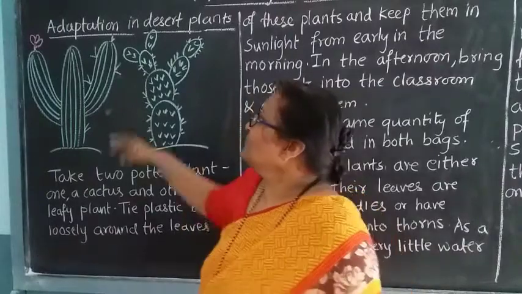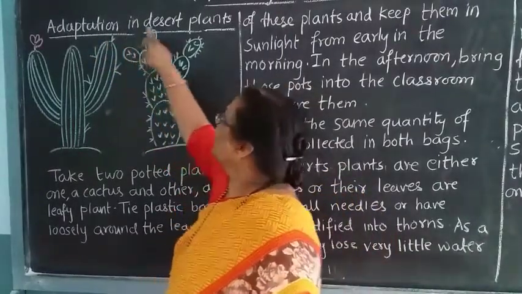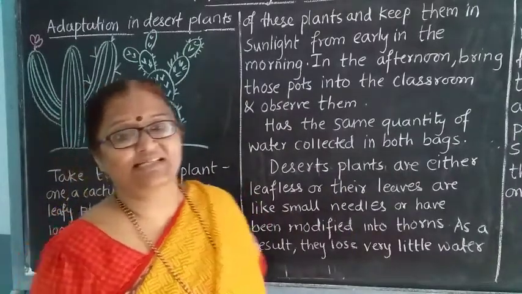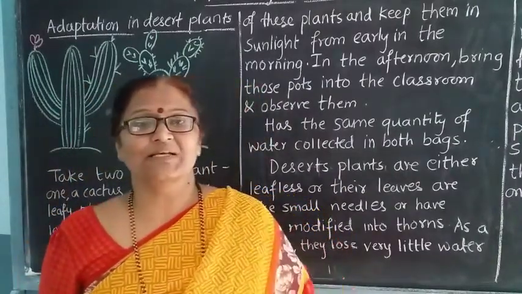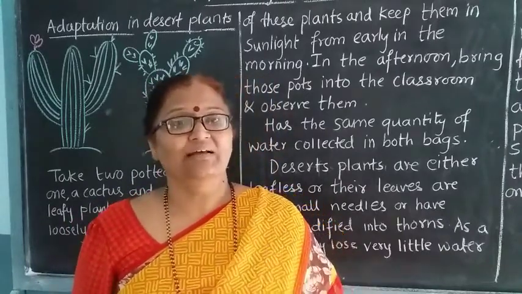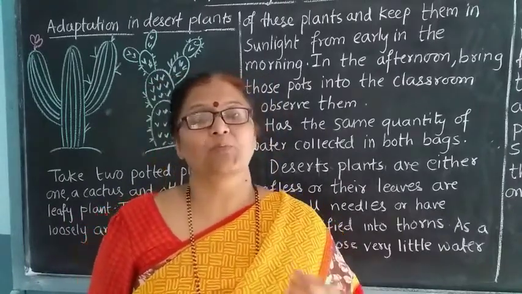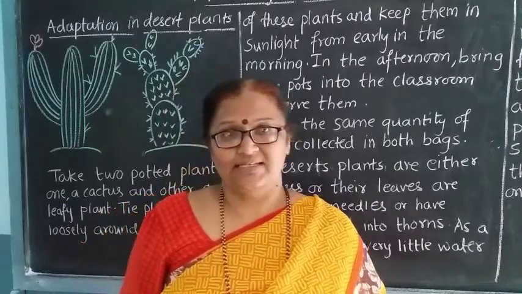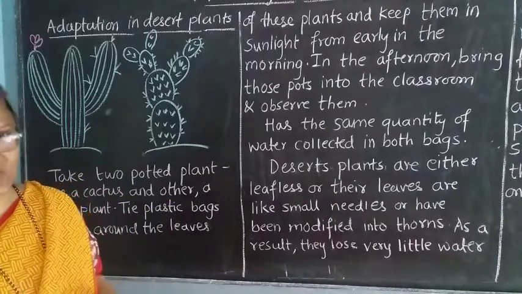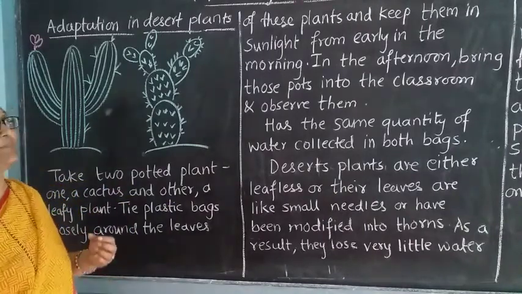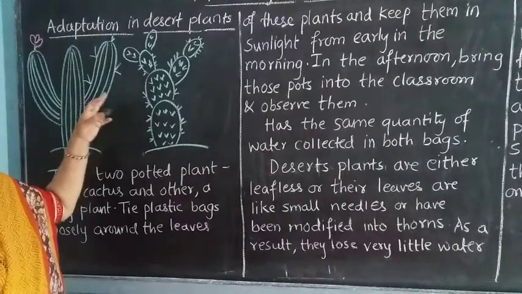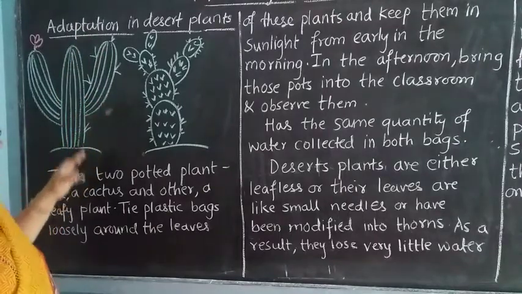Next we are going to see adaptations in the desert plant. Whenever you think of a desert plant, which plants come in front of your eyes? They are nothing but the cactus or bushy types of plants. They have thorns on them. So what is the adaptation? Why and how are these desert plants adapted? That we are going to see.